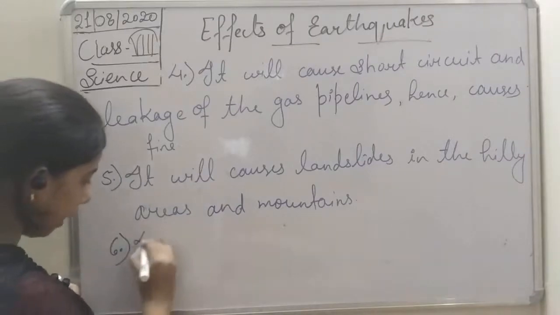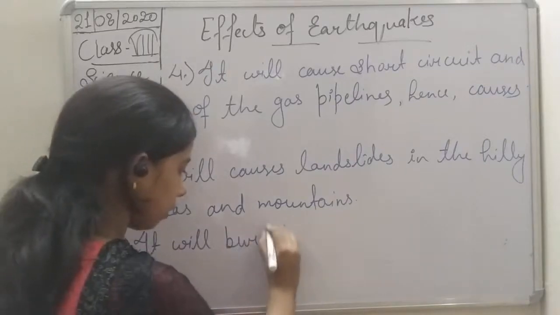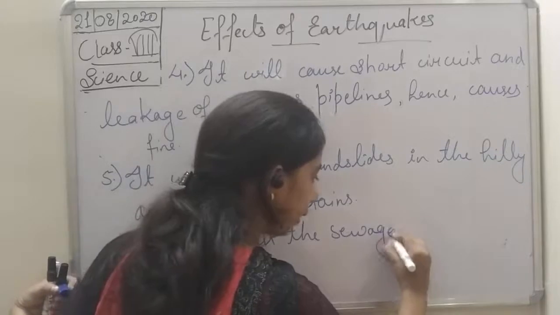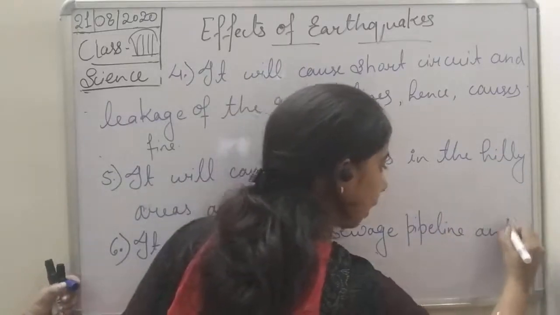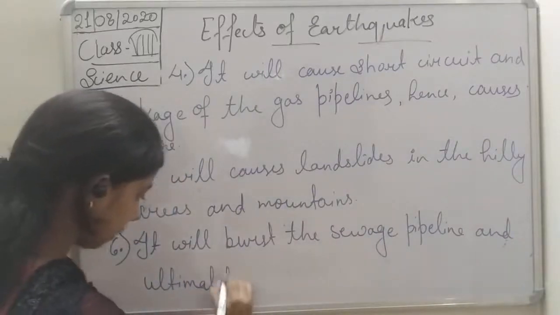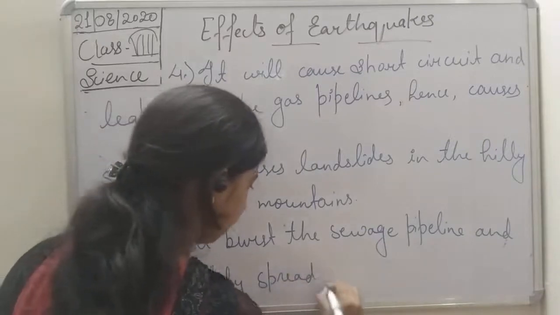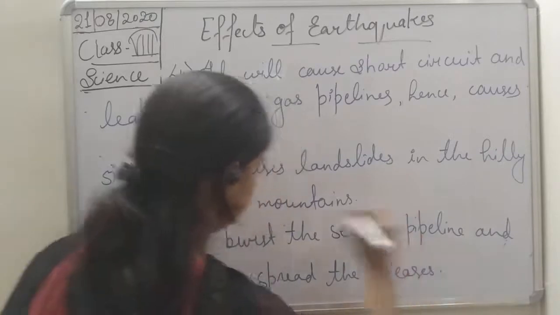It may happen that it will burst the sewage pipeline and ultimately spread the disease.